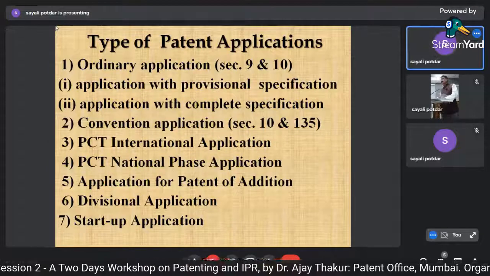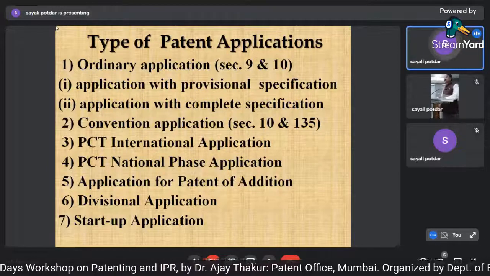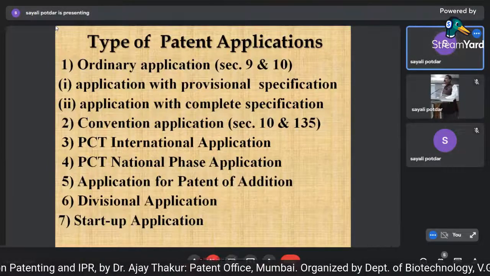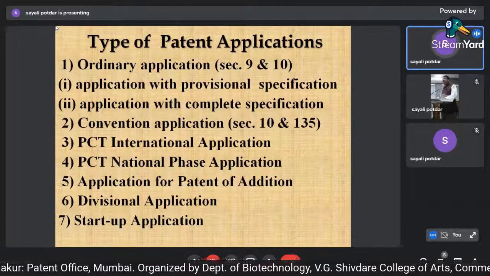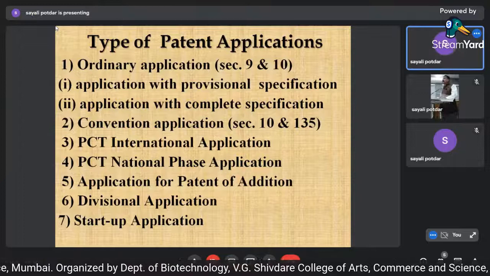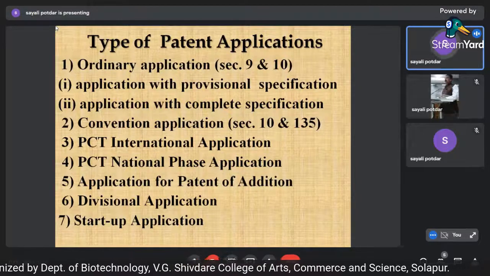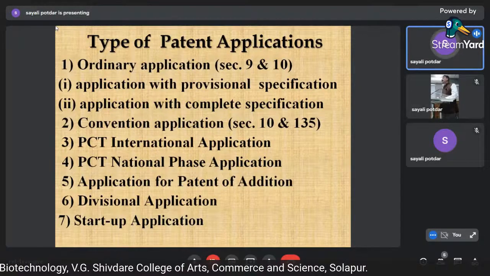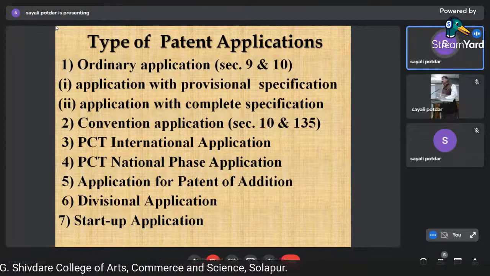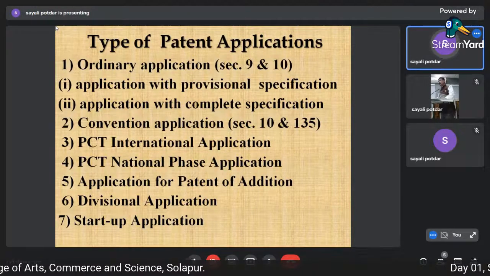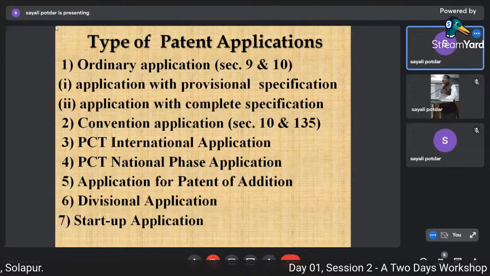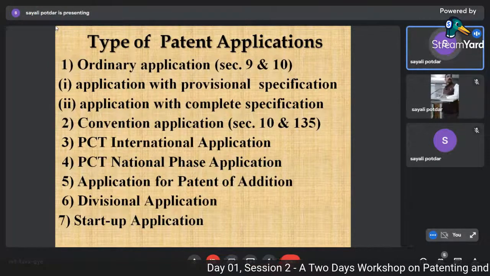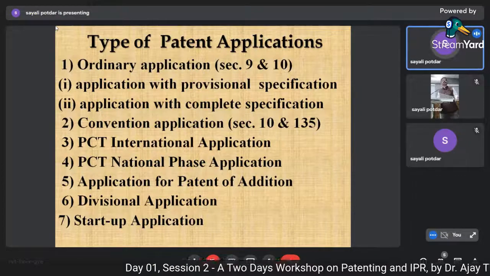A single application in English, or in Hindi also, you can file in PCT, wherein at WIPO you just pick the countries in which you find your product or patent has potential. You can select specific countries in which you want to prosecute. Then you can come down to the national phase application.